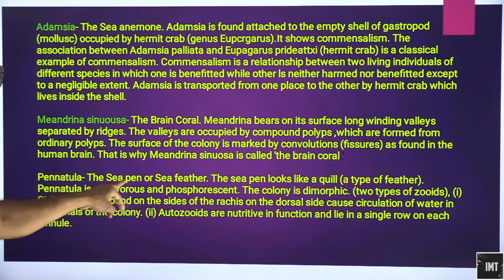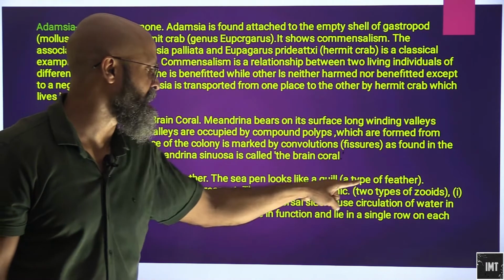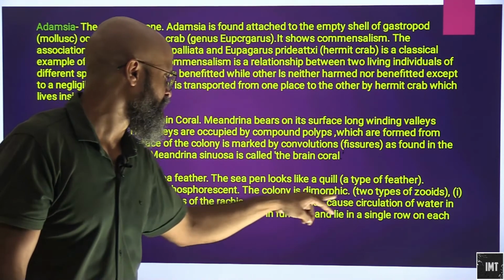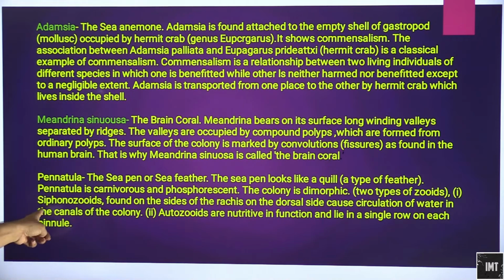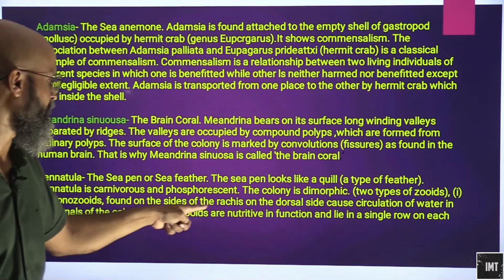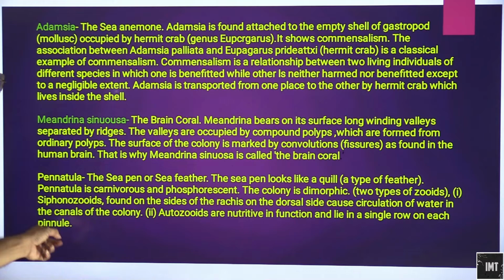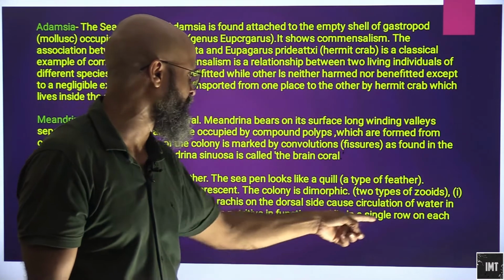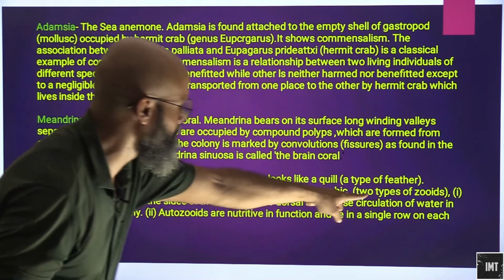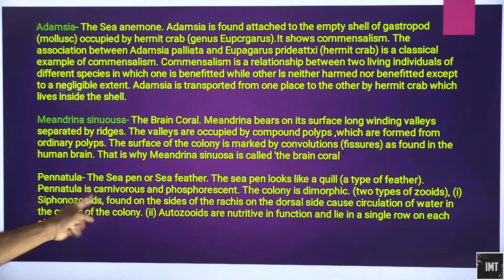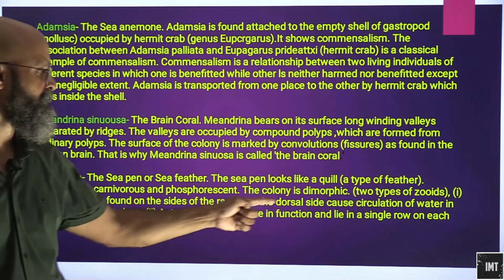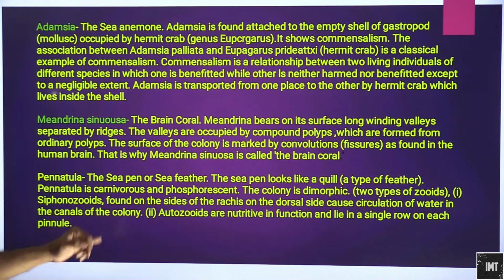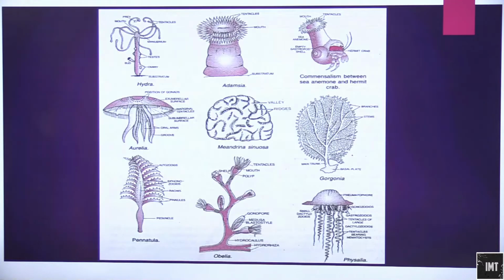Okay, Pennatula, the sea pen or sea feather. The sea pen looks like a quill, that is a type of feather. Pennatula is carnivorous and phosphorescent. The colony is dimorphic, that is two types of zooids are present. Siphonozooids, found on the sides of the rachis on the dorsal side, cause circulation of water in the colony. And autozooids are nutritive in function and lie in a single row on each pinnule. So what are the two types? Siphonozooids will help in the circulation of water, and autozooids are nutritive in function. Okay, so this is what we have.